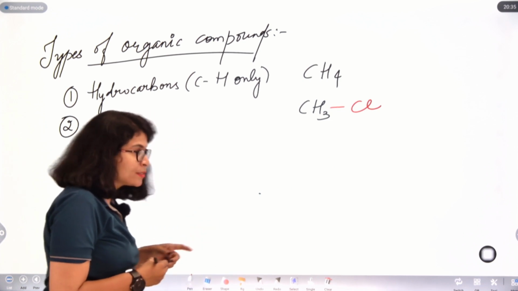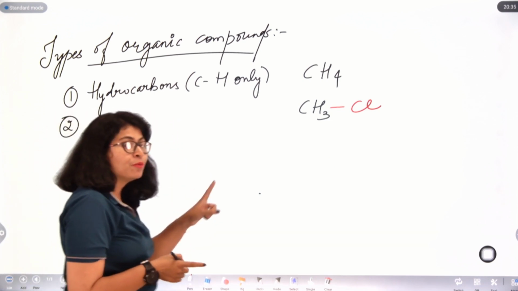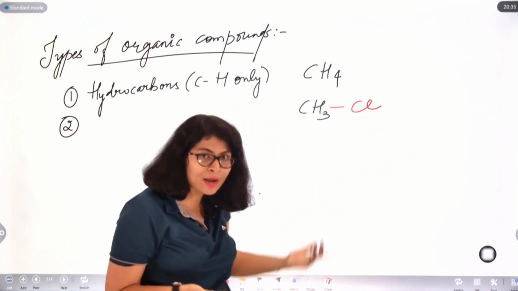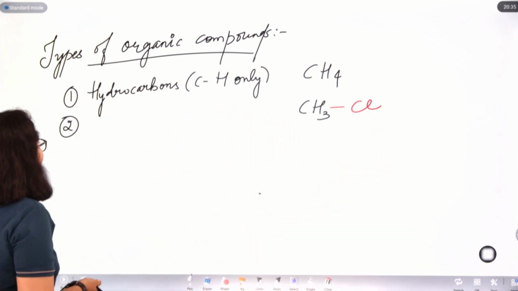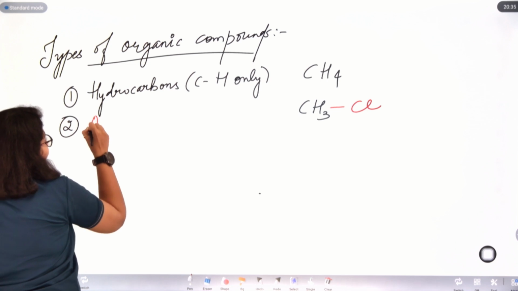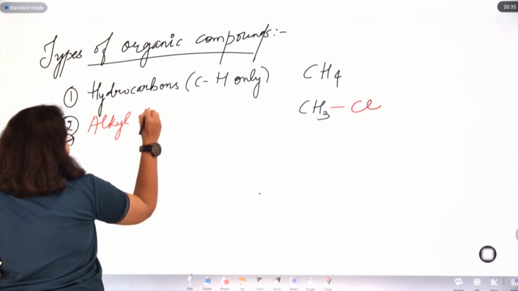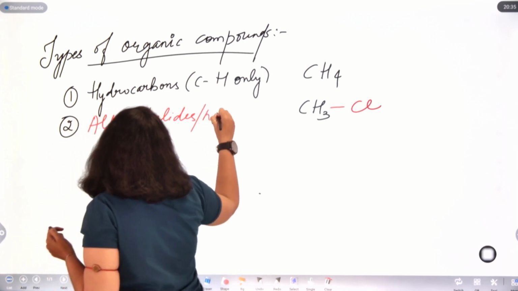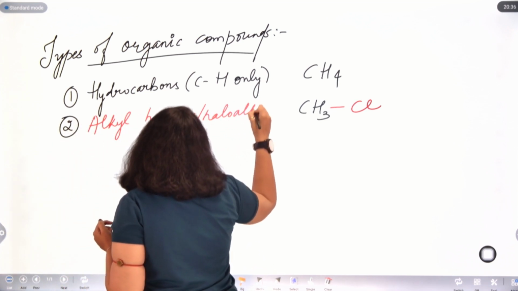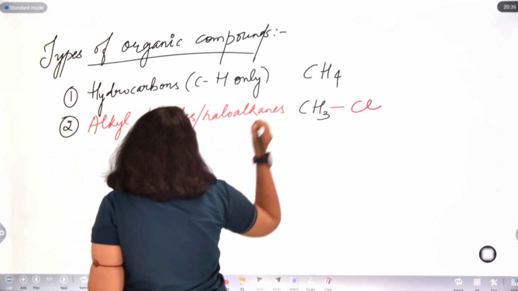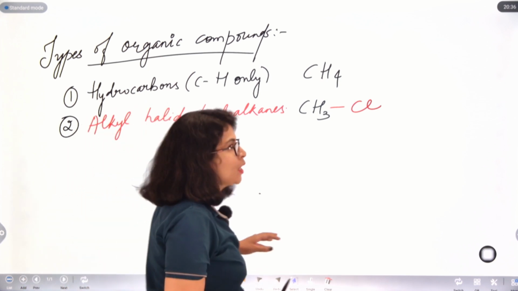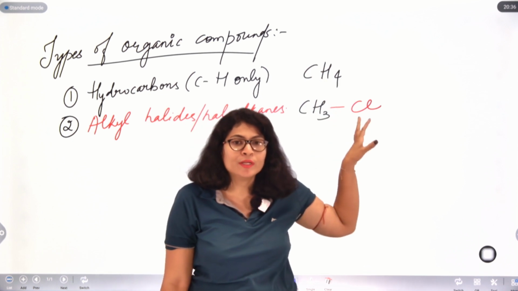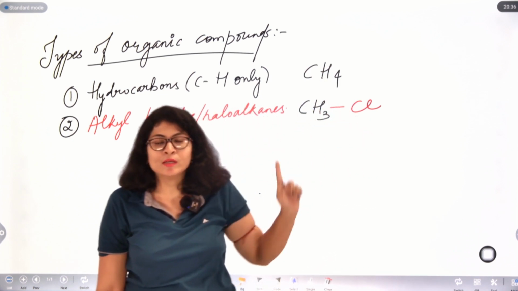In this case, if one hydrogen is replaced by a chlorine atom or a halogen atom, we get a class of compounds called alkyl halides or haloalkanes. Common name: haloalkanes.